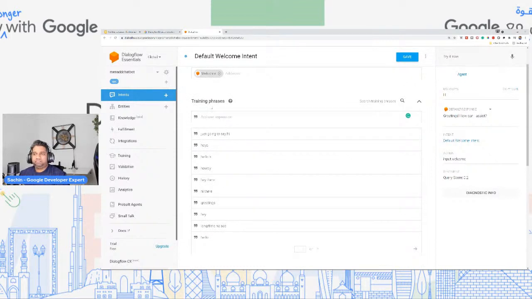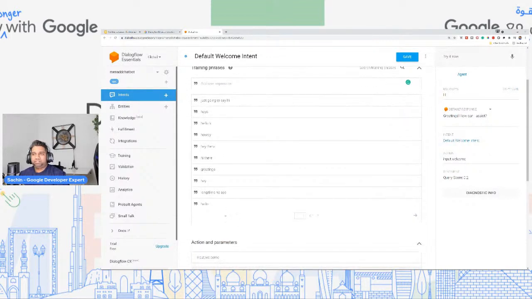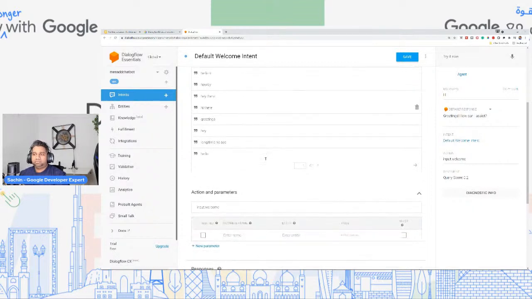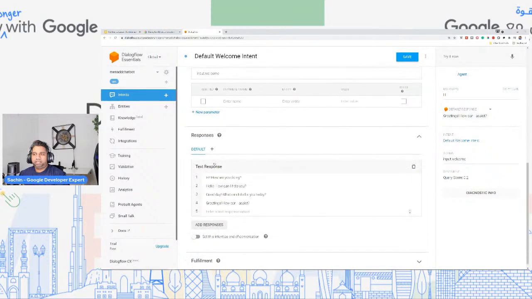Now, under the training phrases, what's happening over here is by default, Dialogflow has created this for you, right? And what this basically means is anytime that the user greets your agent or says anything like hello, hi in your chatbot, it will automatically send the default response as one of these. So you can add more than one specific text response, and all of that would be automatically handled in the bot. So randomly, you'll see one of these.